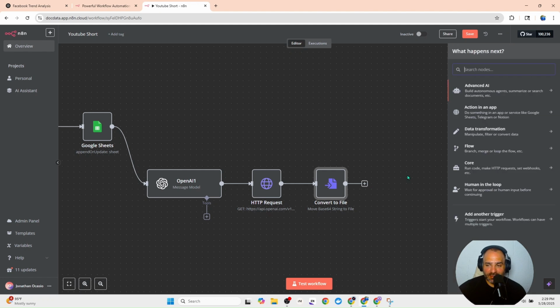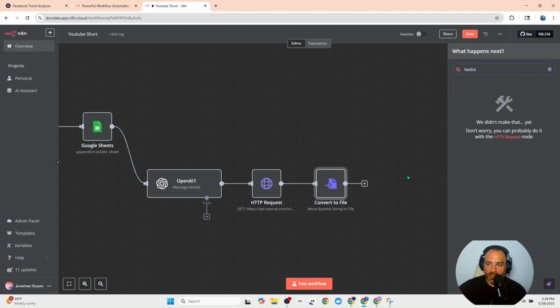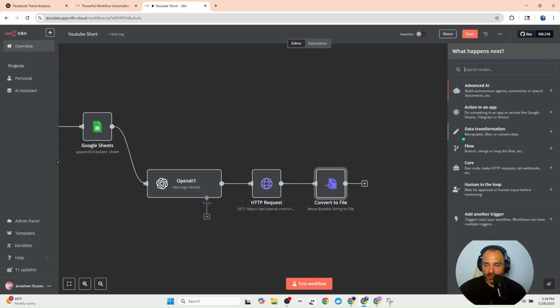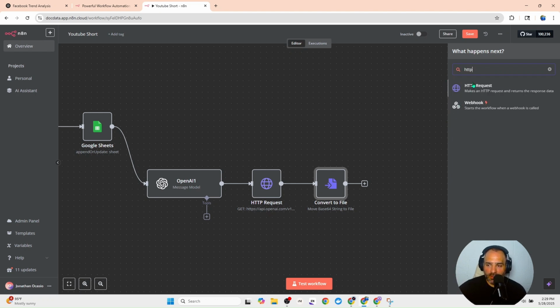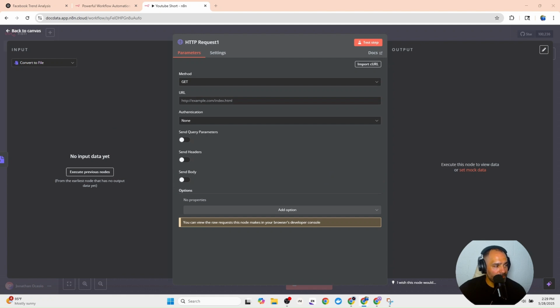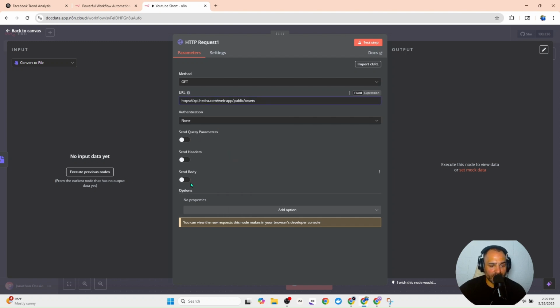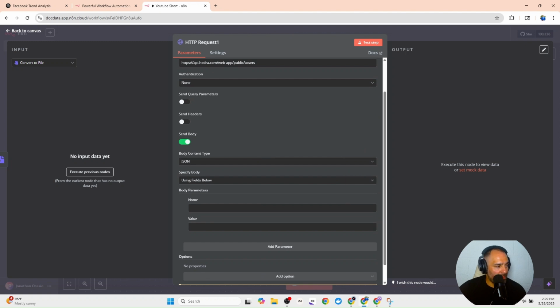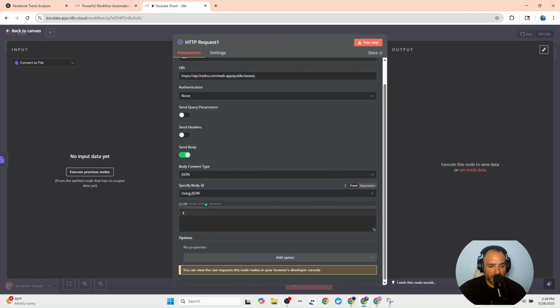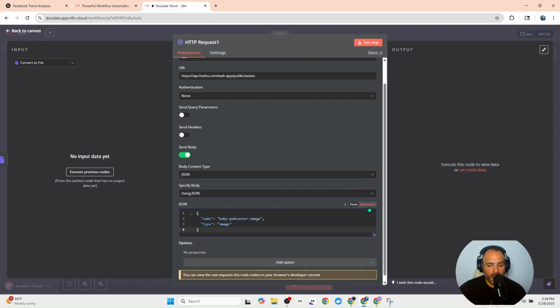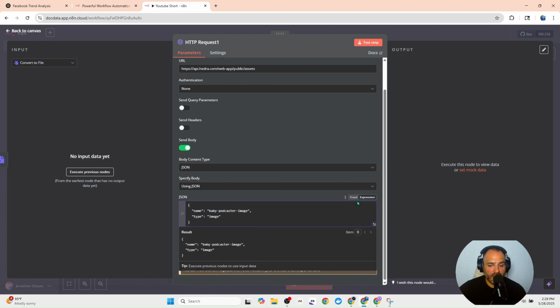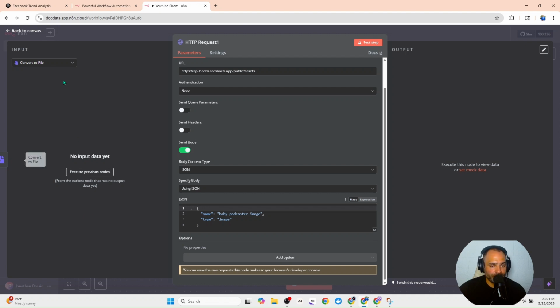With this completed, I need to send this to Hedra. And this is going to be linked in the description below, but this is going to be an HTTP request. And this is going to be a node that is going to get public access. So I'm going to send you this URL, and then we're going to send a body. And the body is going to be as a JSON. And then we're going to copy and paste this in. And basically it's telling it to create the image. Make sure this is an expression and this is actually fixed and it's good to go.